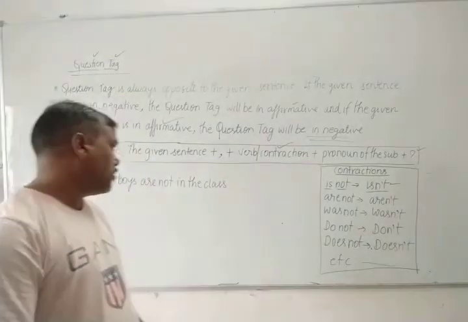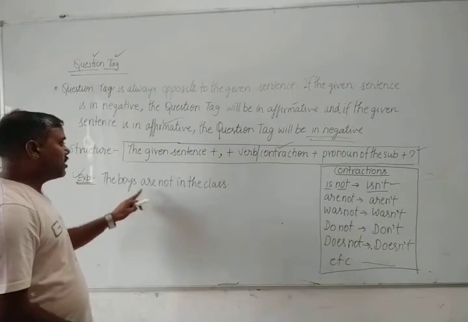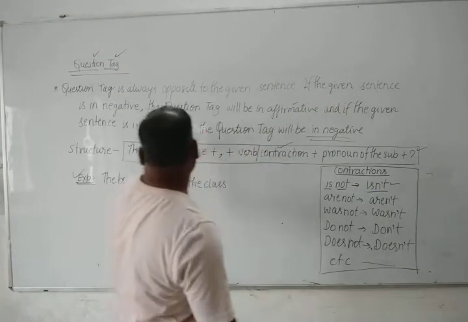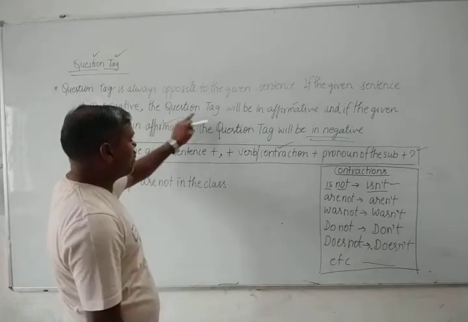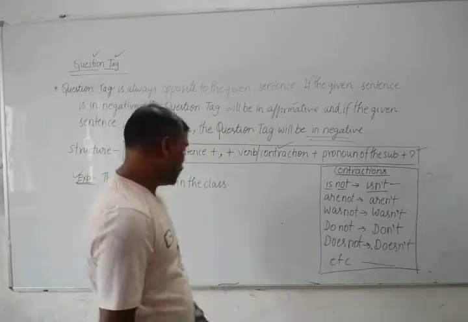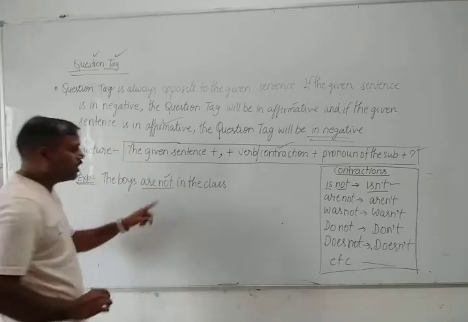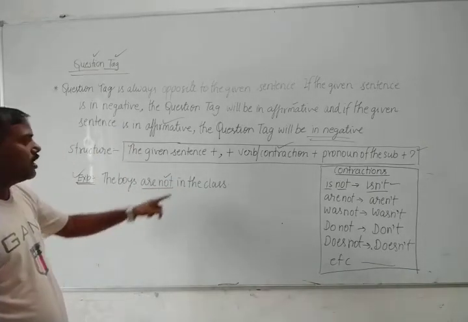Okay, now the next sentence there is given, the boys are not in the class. That is, if the given sentence is in negative, the question tag will be in affirmative. That's our sentence, and it is already given in negative because I have used not here.